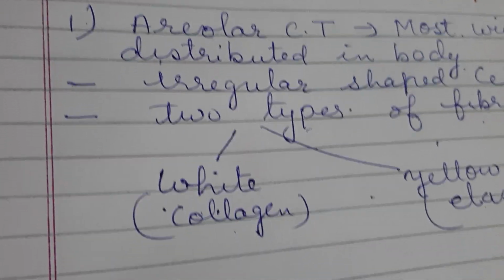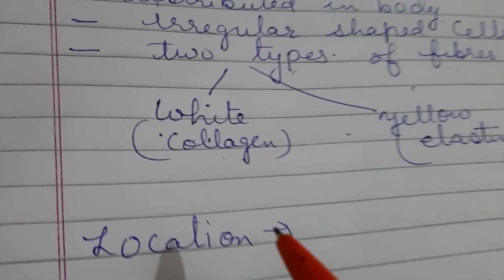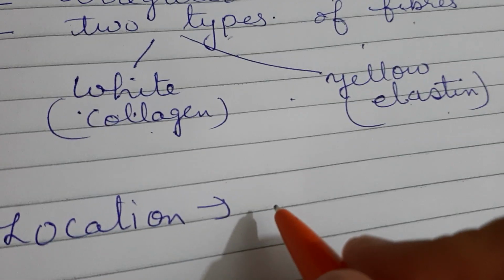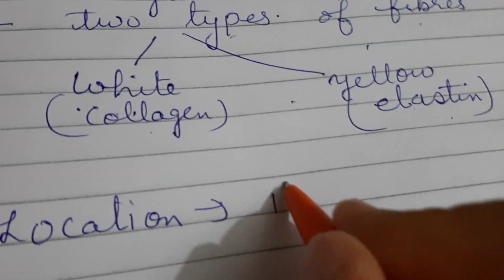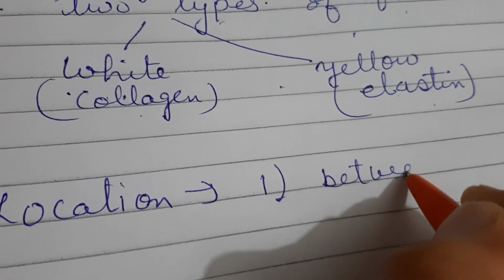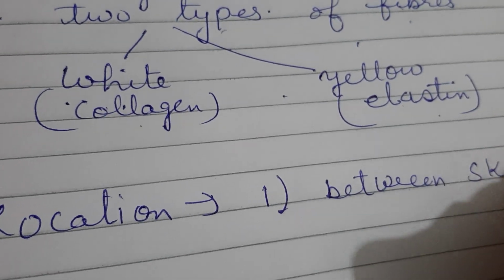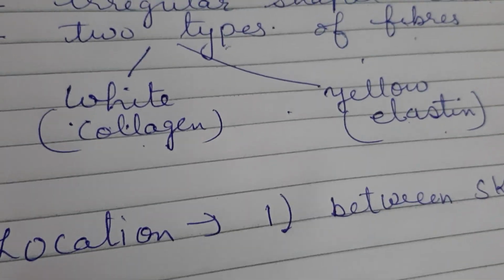Now its location, where it is present in our body. So this is present in our body in the skin. First is between skin and muscles.